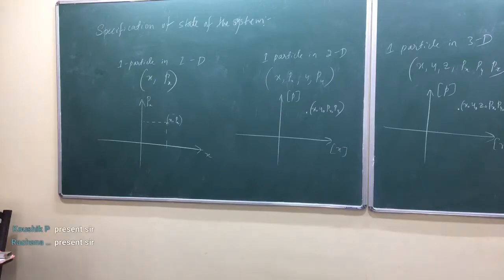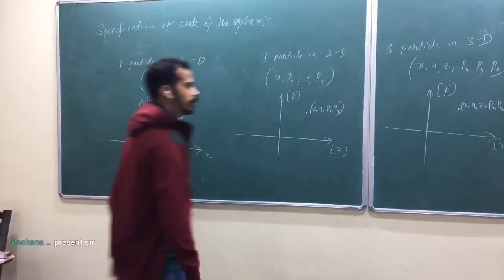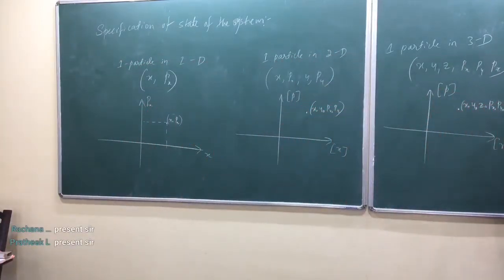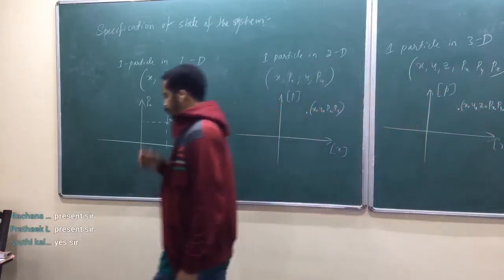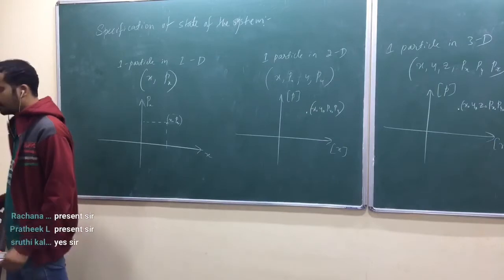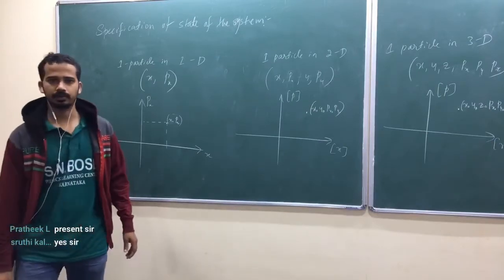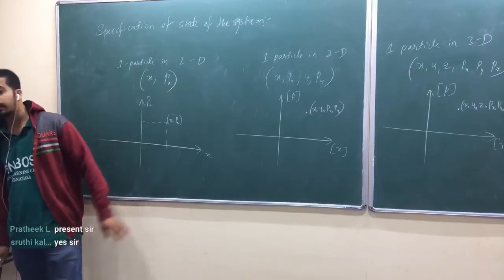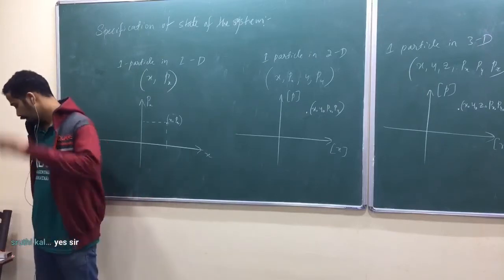Specification of the state of the system is by position and momentum, isn't it? Because once you know position and momentum at any one instant of time, that means you know everything about the system, you know the future of the system. You can find any quantity at any other instant of time.